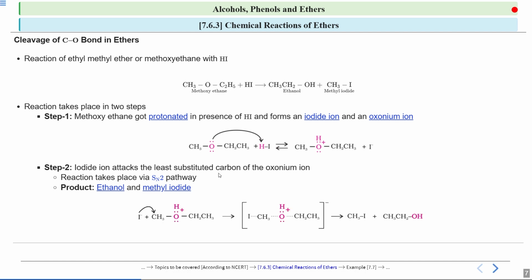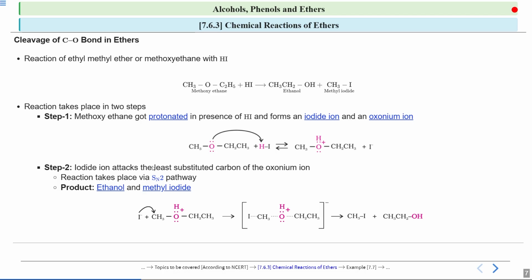We will see what happens. This iodide ion will attack on this particular carbon. Why will it attack on this carbon? Because on this carbon there is less steric hindrance. There is more steric hindrance on this carbon, CH2 and CH3. So this iodide ion, which acts as your nucleophile, attacks on this CH3 group.